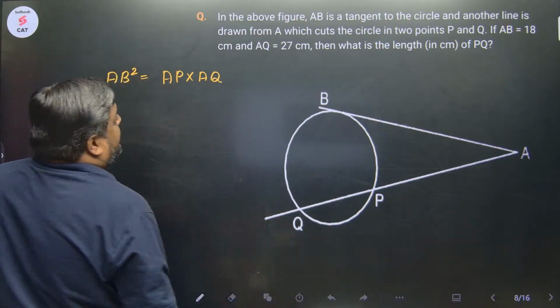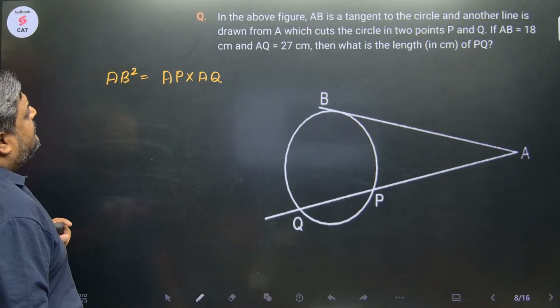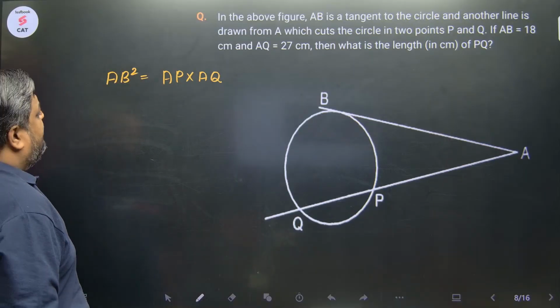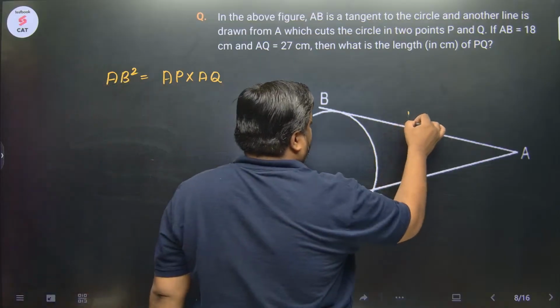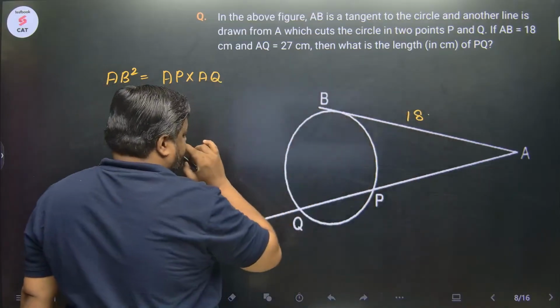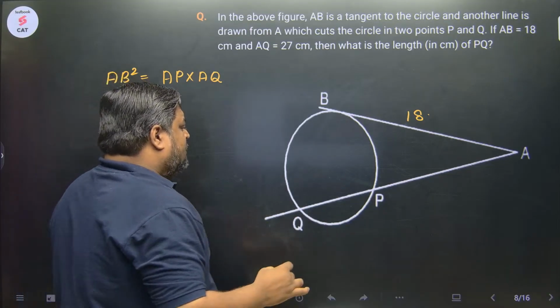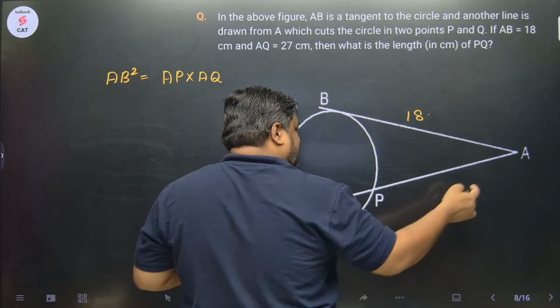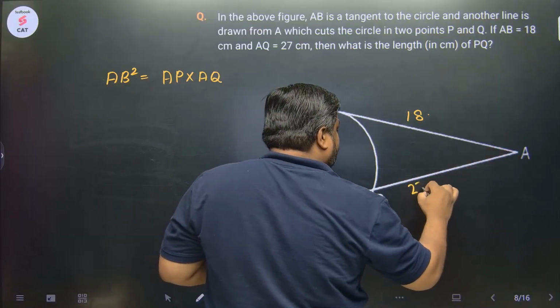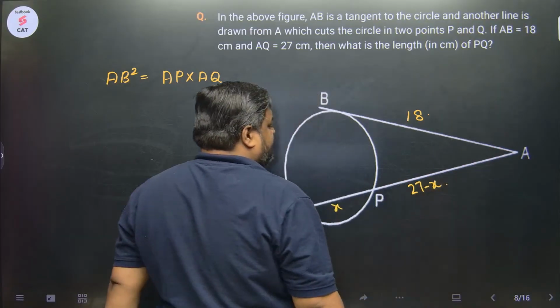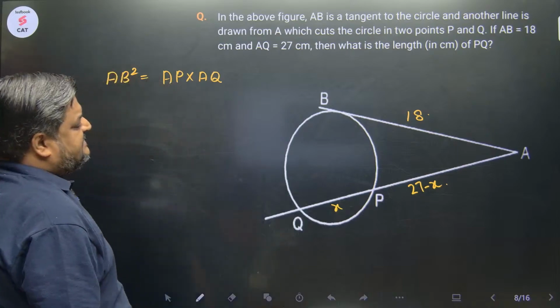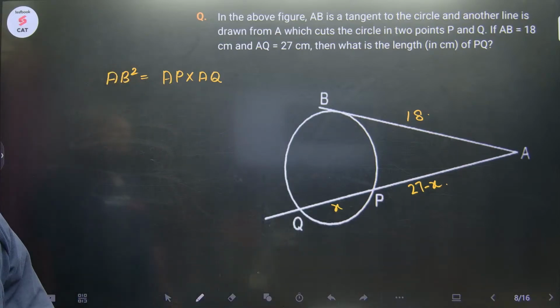ओके, if AB is 18 and AQ is 27, this entire AQ is 27, you have to find the length of PQ. PQ को x ले लो and this entire thing is 27, this will become 27 minus x. बोलो yes sir, very good.